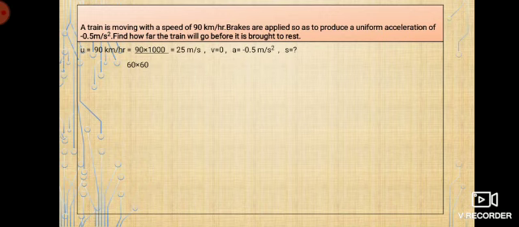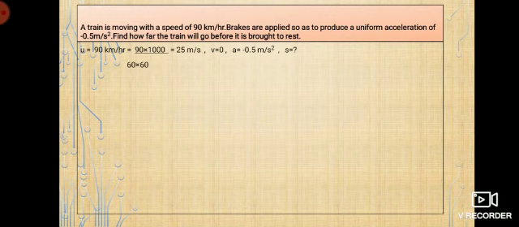Now because this is in kilometer per hour and the acceleration is in meter per second square, I'm going to convert this kilometer per hour to meter per second. So 90 kilometers: kilometer to meter is 90 into 1000, and below, hour to second, that is hour to minute, minute to second, so 60 into 60. When I simplify this, I get 25 meter per second.